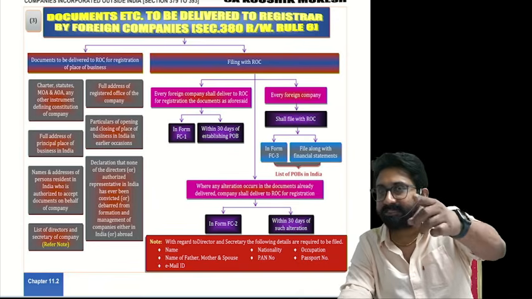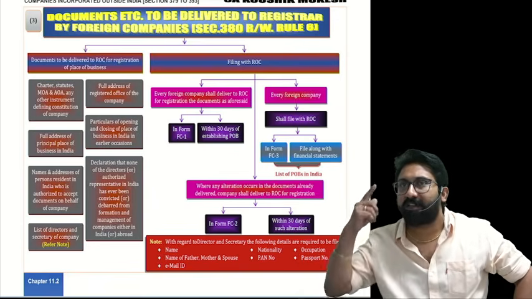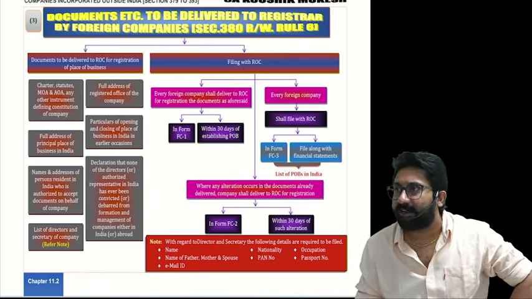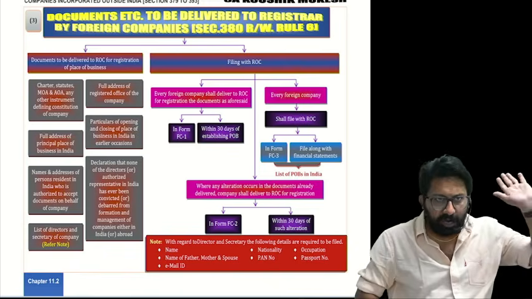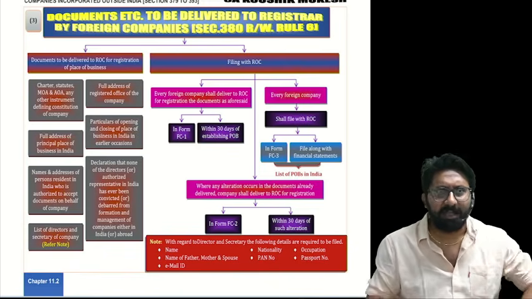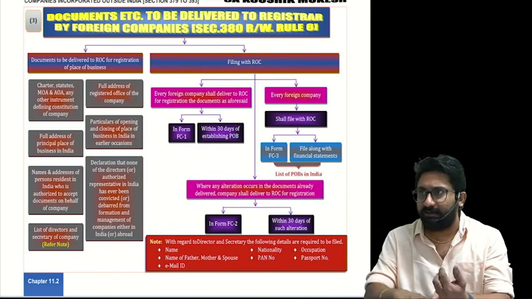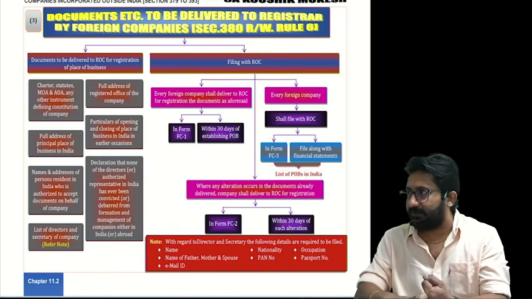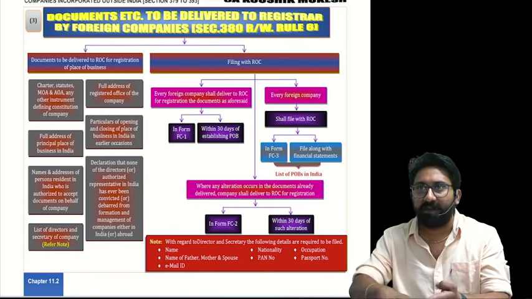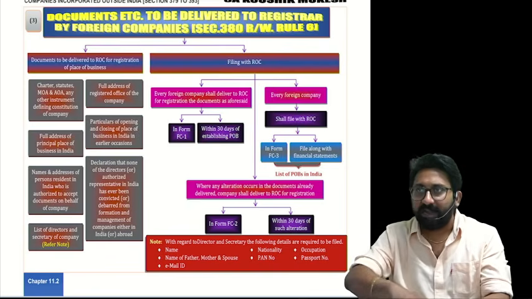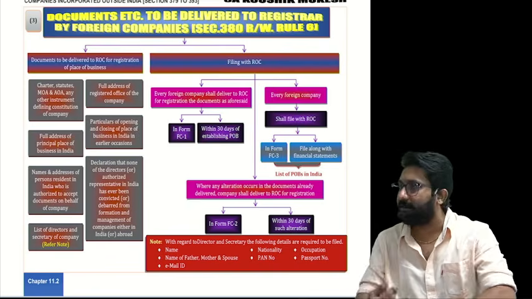Use your common sense. Whenever you file documents with the ROC, what documents will you file for a normal Indian company? MOA you will file, AOA you will file, declarations, consent documents, declaration that you are not disqualified, declaration that you are not convicted.